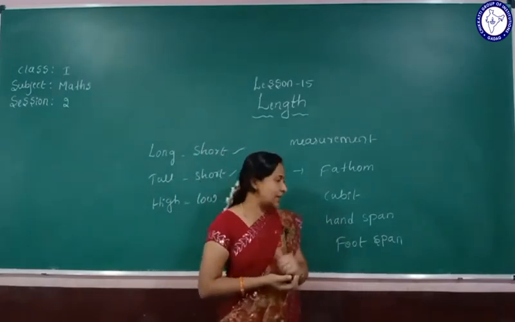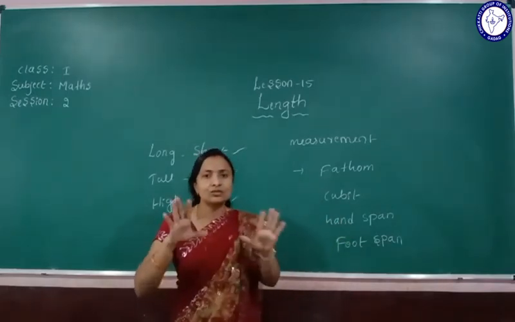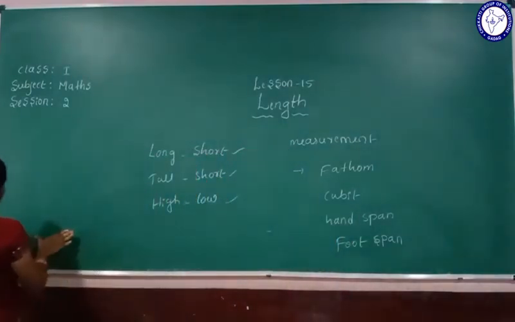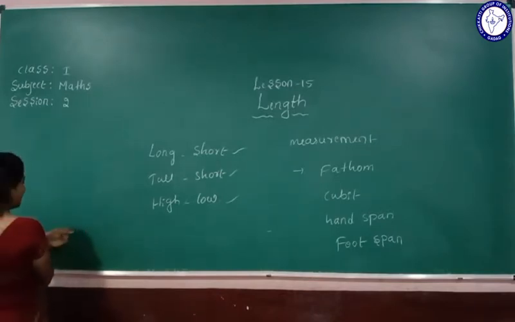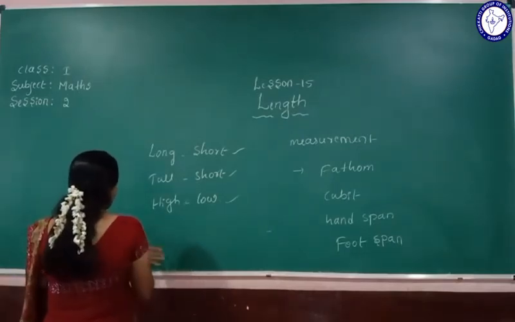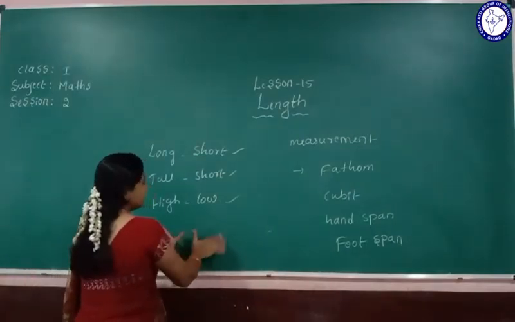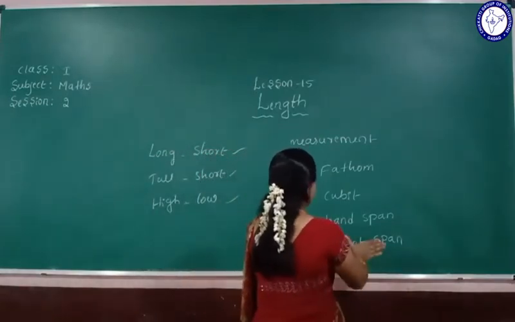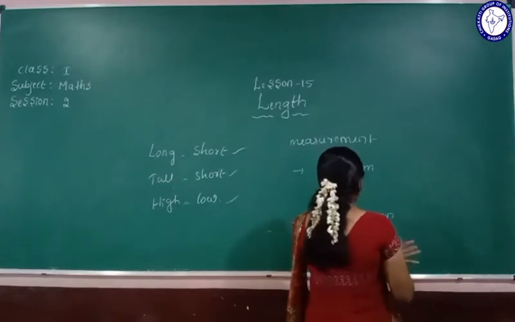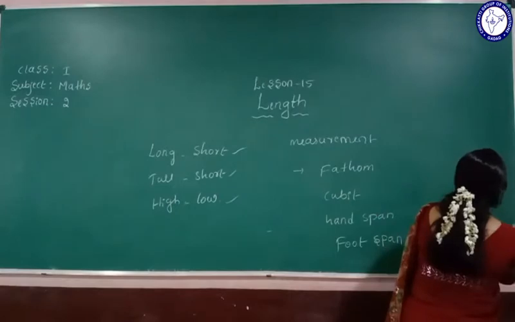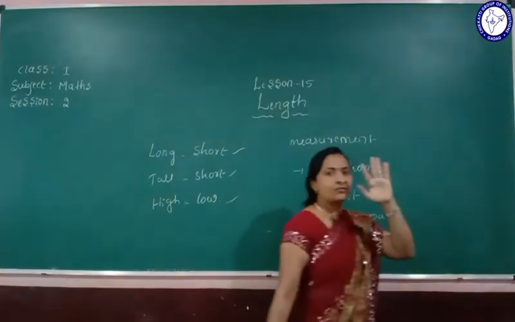For example, I'll measure the blackboard. So I'll use the handspan. See here, this is 1 handspan, this is 2, and same way this is 3, 4 handspan, 6, 8 handspan, next 10 handspan, 12 handspan, then 13 handspan, and also we are using fingers, 4 fingers.